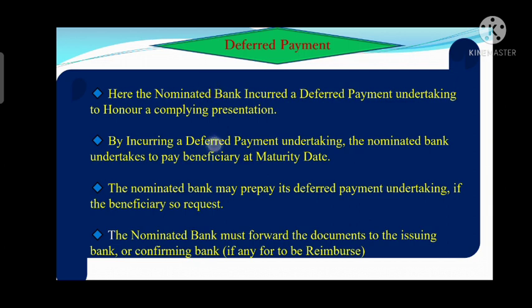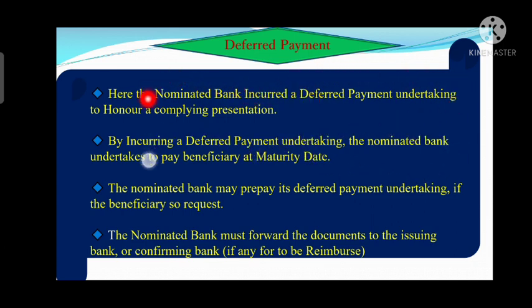Under deferred payment, whenever the nominated bank receives a compliant presentation and it needs to honor that compliant presentation, then the nominated bank has to incur a deferred payment undertaking. It means when the compliant presentation is made at the nominated bank counter and it has to honor that presentation, then it has to incur a deferred payment undertaking.